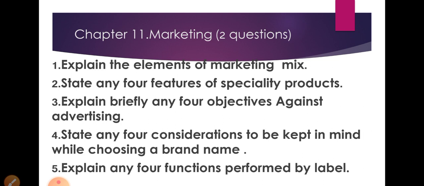And the next chapter, chapter number 11, that is marketing. This marketing chapter consists of two questions. So in this marketing chapter, they are asking two questions. Okay. The first one, explain the elements of marketing mix. Here this is very important. The product, place, price, promotion, these four are the marketing mix. Okay. And the second question, state any four features of specialty product.